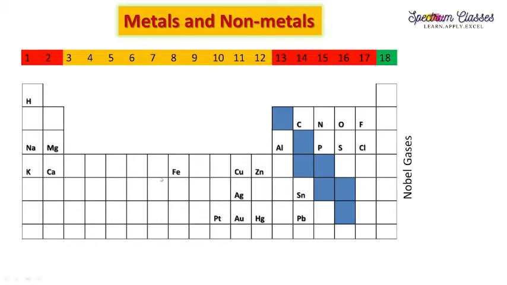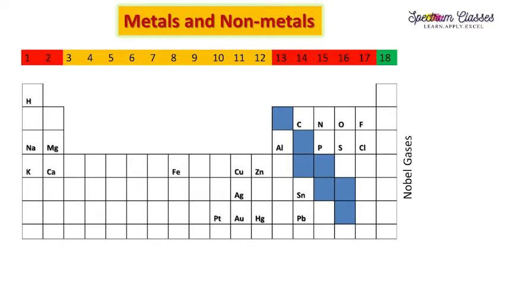First I will tell you how to read this periodic table. The horizontal line is called a period, the vertical column is called a group, and here are the important metals and non-metals. This is hydrogen, sodium, potassium, magnesium, calcium, iron, copper, zinc, aluminium, silver, gold, platinum, mercury, tin, lead, and here are the non-metals which are above this blue. This blue part is metalloids, which possess the properties of both metals and non-metals. Above this are your non-metals: carbon, nitrogen, oxygen, fluorine, phosphorus, sulfur, chlorine, and the noble gases.